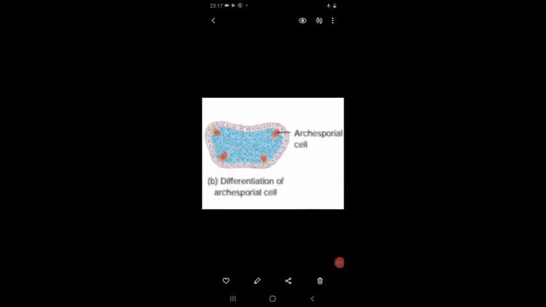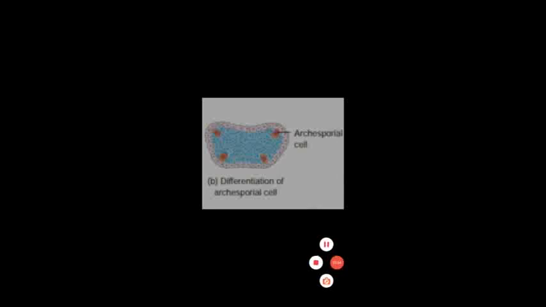Next one, inner to the epidermis, a few cells are modified into a different shape, somewhat elongated with a clear, prominent nucleus, produced at 4 different corners, named archisporial cells, which form the anther lobe in the anther. Now, these archisporial cells undergo periclinal division to form 2 cells.